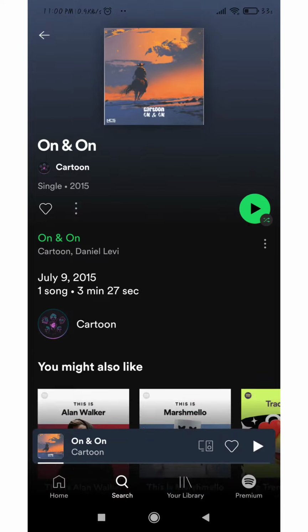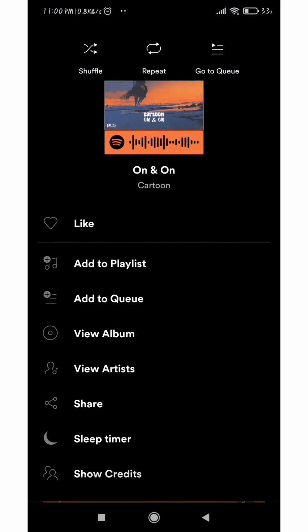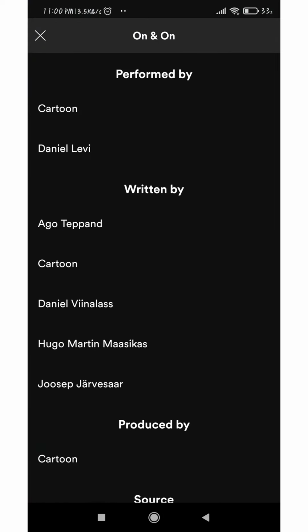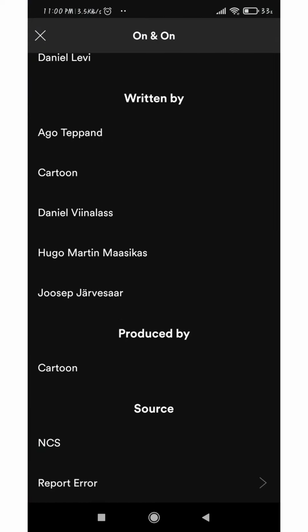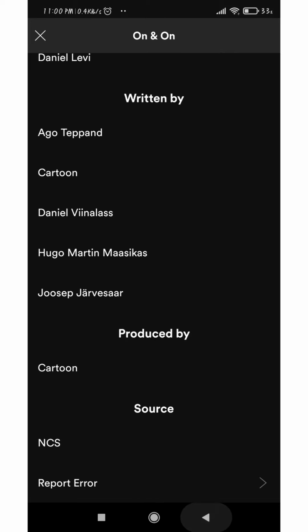And also detailed information regarding this song is given in the Spotify app. Again, triple dot button and you can tap on Show Credits. So you can see who performed the song, who wrote the song, who produced the song, and from which source the song has been released.